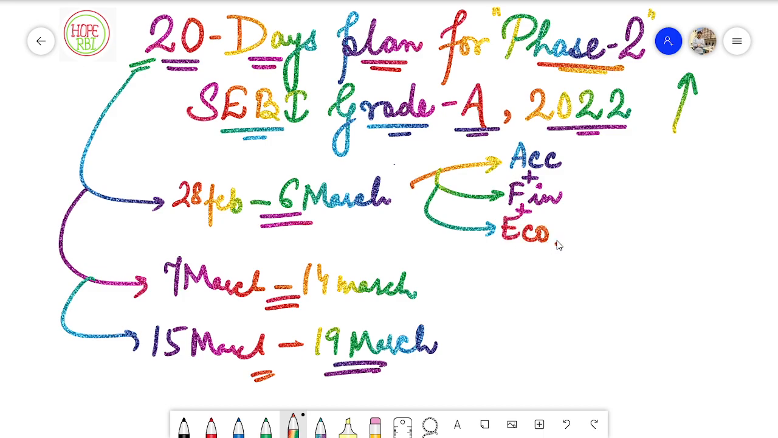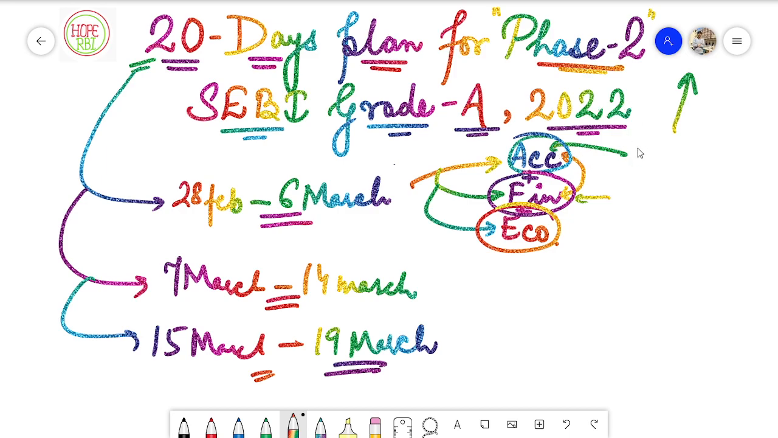Accounts and finance are recommended to be studied together because some of the concepts of finance, for example, income statements and balance sheets, are included in finance as well as in the accounts section. So you will be understanding the concepts simultaneously while preparing for these 2 subjects. And economics will be a lot easier to prepare because the syllabus is concise and you would be able to study the deep concepts very carefully. So let's discuss what to emphasize in accounts, finance, and economics.